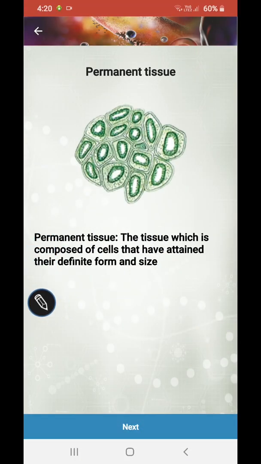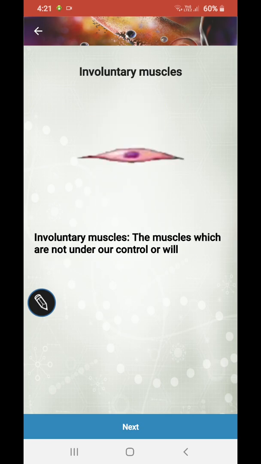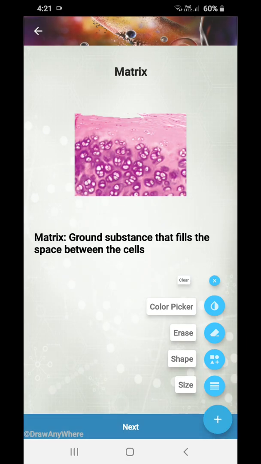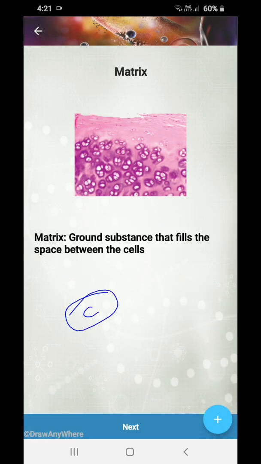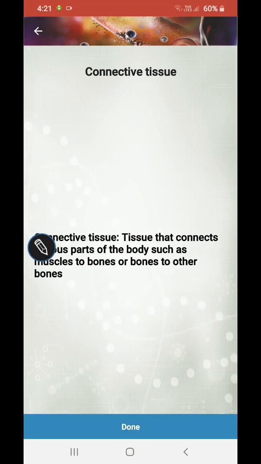Permanent tissue: tissue which is composed of cells that attain a definite form and shape. Xylem: tissue which is responsible for conducting water and minerals from the roots to the top of the plants. Involuntary muscles: muscles which are not under our control or will. Matrix: suppose this is a cell, C1, cell C2. Between these cells we have a fluid structure, the ground substance that fills up the space between the cells. This is known as matrix.